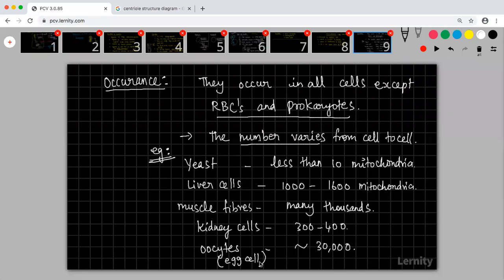The cells which require less energy will have fewer mitochondria. These are just some random examples that I have picked up. If you want to know more examples, you are free to refer to them. This symbol here indicates approximately.